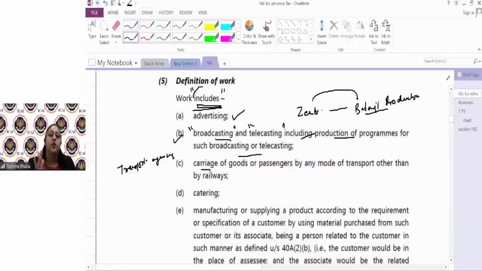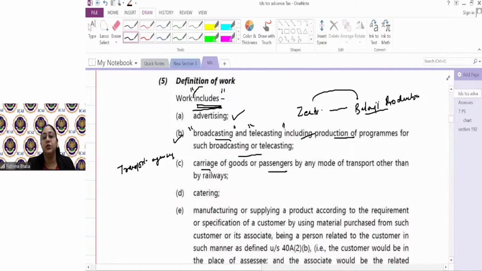My goods from the factory, they have to take it to the godown. Now I'm making them the payment, that transport payment, that is for carriage of goods by any mode of transport. Not railways; if they carry it by car, by tempo, by Vikram, by bus, by truck, big truck, small truck, does not matter. If they're taking it, transportation of goods from one place to another, I'll deduct 194C.